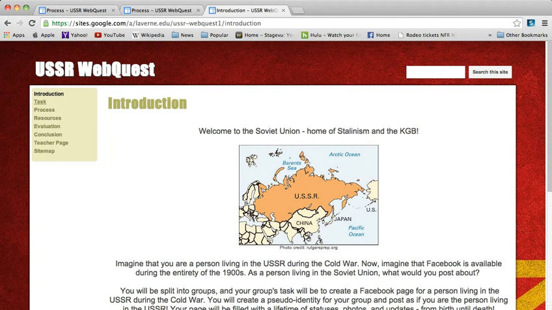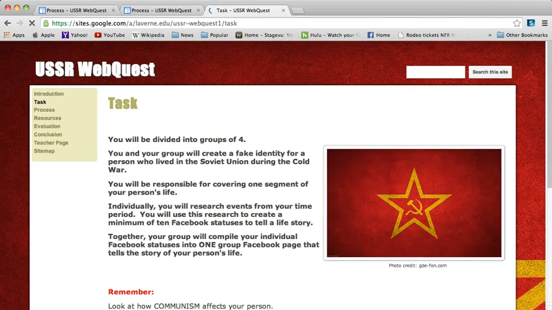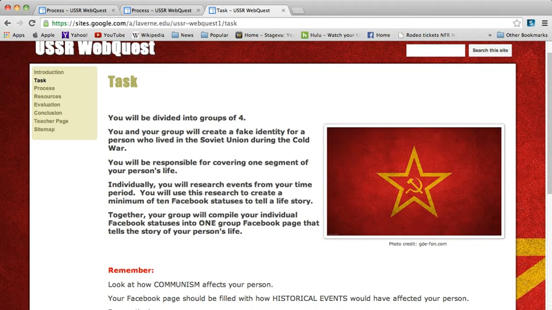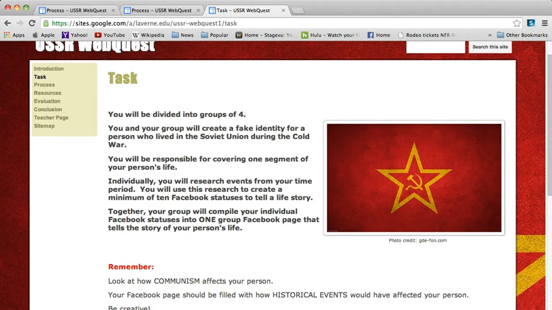I then go on to my task page, which goes a little bit more in detail as far as the overview of the project. I tell students that they will be divided into groups of 4. I tell them that they will be creating a fake identity for a person living in the USSR during the Cold War, and that they will personally be responsible for covering one segment of their group's person's life. Individually, they will need to research events from their time period, and they will need to use this research to create a minimum of 10 Facebook statuses to tell a life story.